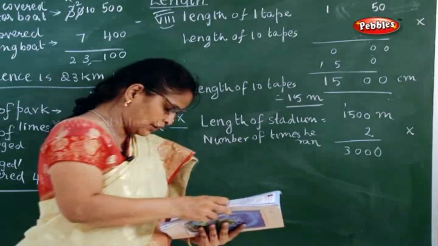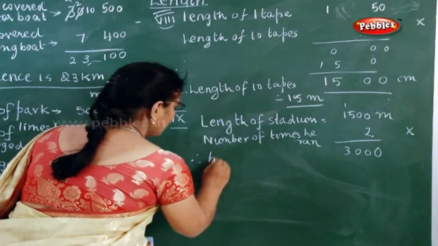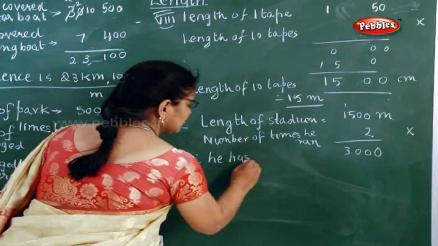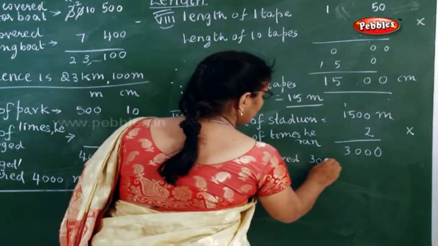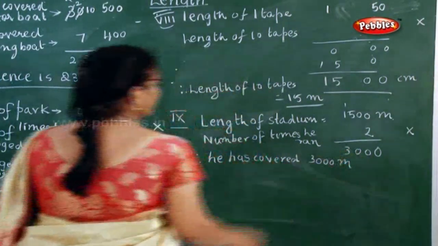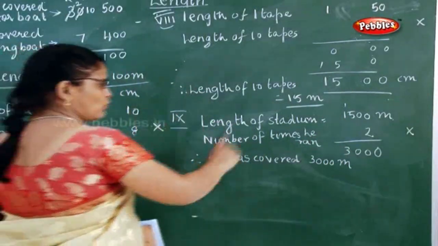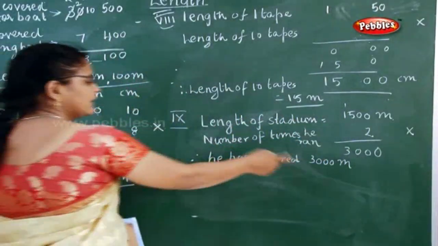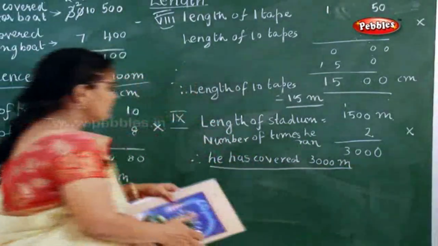So what is the answer you will write? He has covered the total distance. Therefore, he has covered 3000 meter. Because the length of the stadium is 1500 and he has gone for 2 times. So 1500 into 2, it is 3000 meter. So therefore he has covered 3000 meter.